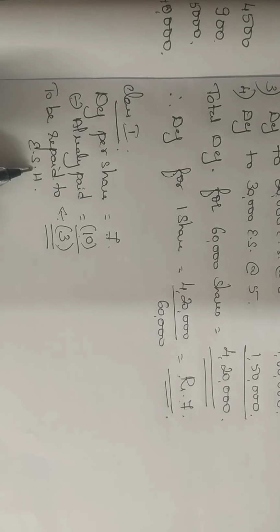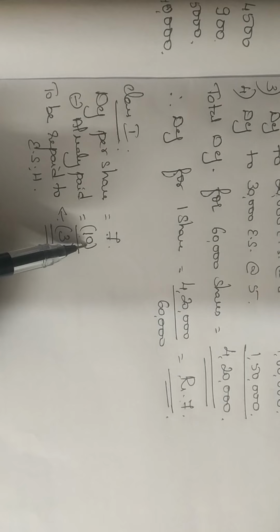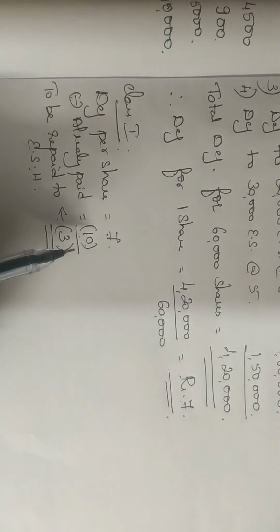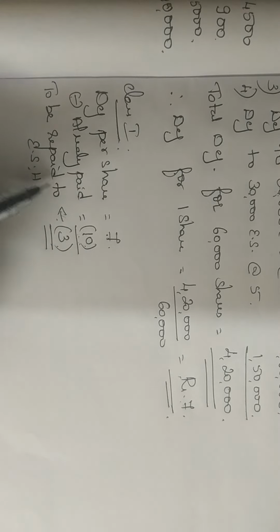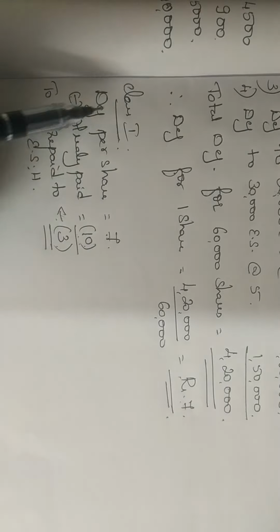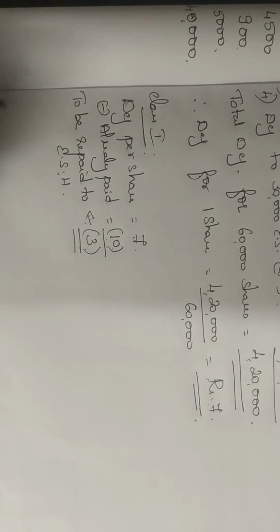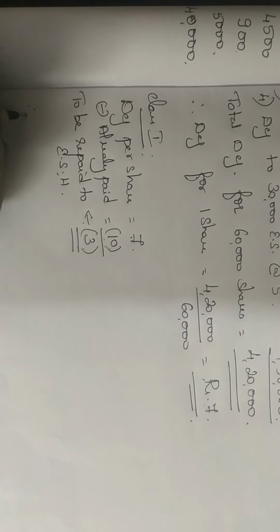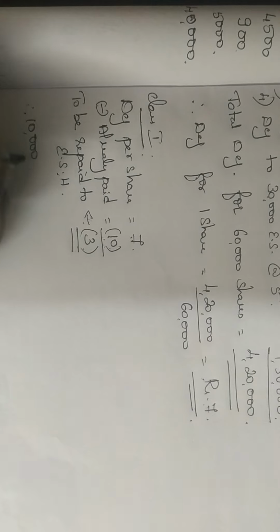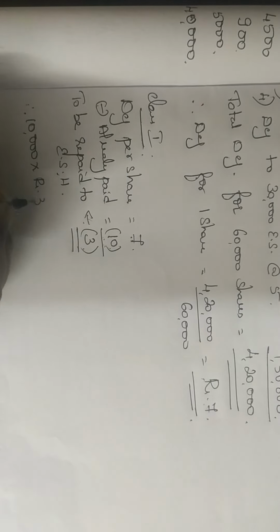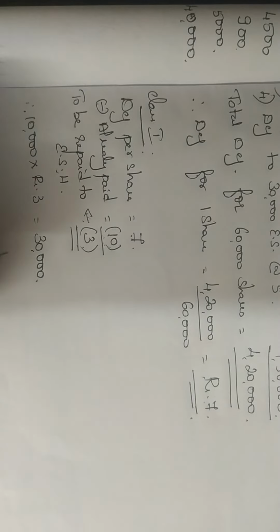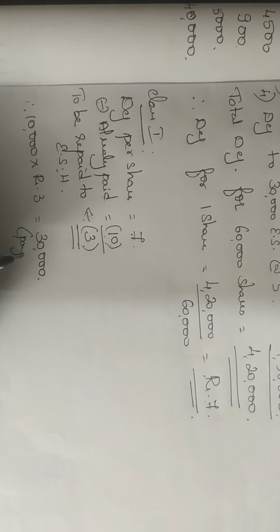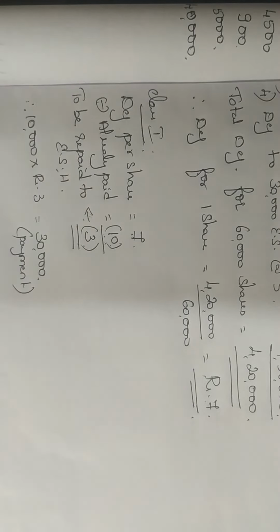3 rupees should be repaid to the equity shareholders. Why? Because they have paid extra amount. I need only 7 rupees, but they have paid more than 7 rupees. So whatever more than 7 rupees they have paid should be repaid to the equity shareholders, for class 1. Class 1 has 10,000 shares. So 10,000 into rupees 3, I have to repay 30,000 rupees. Repay means it has to come under the payment side because I am repaying them.